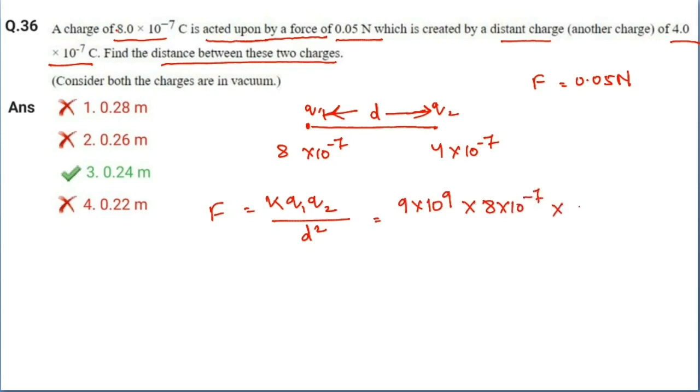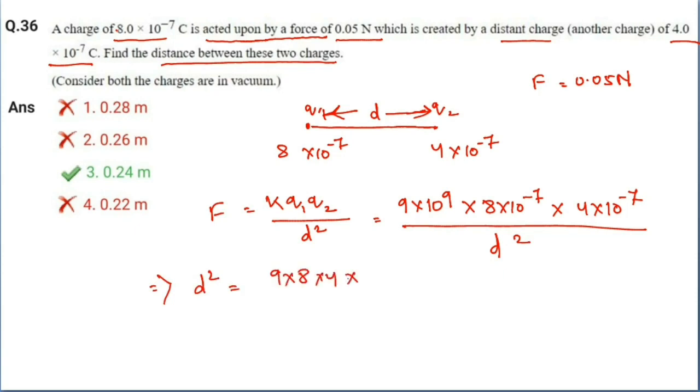Q2 is 4 into 10 to the power minus 7, divided by D square, is equal to F. That implies D square is equal to 9 into 8 into 4 into 10 to the power 9 into 10 to the power minus 14 divided by F, and the value of F is 0.05 Newton.